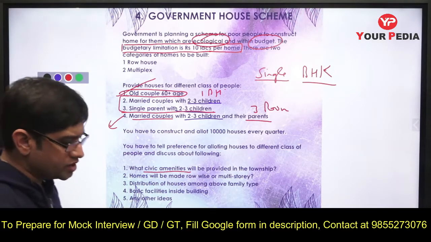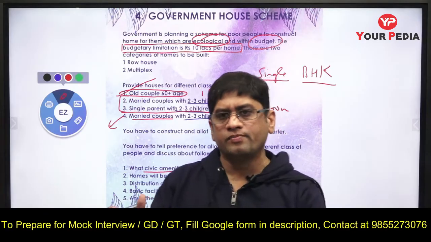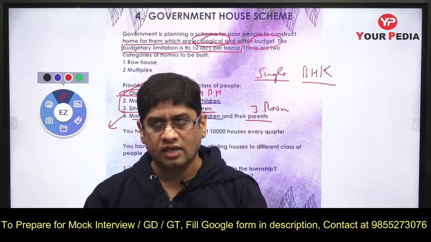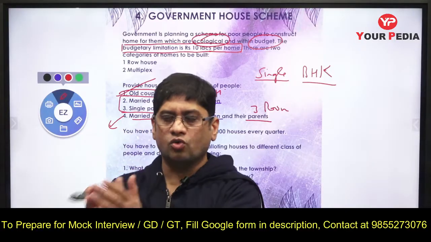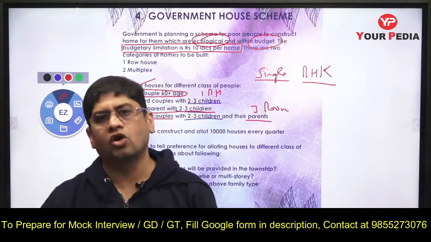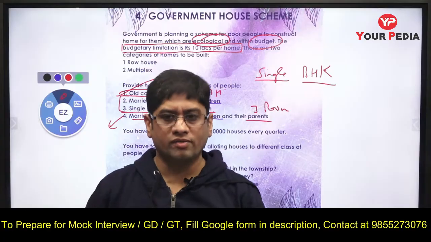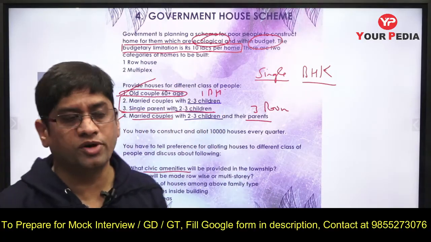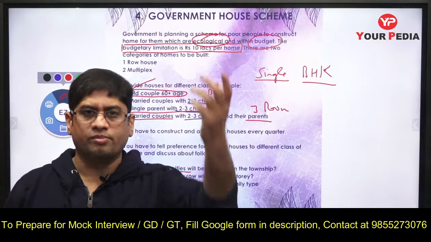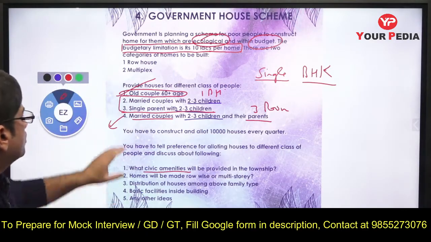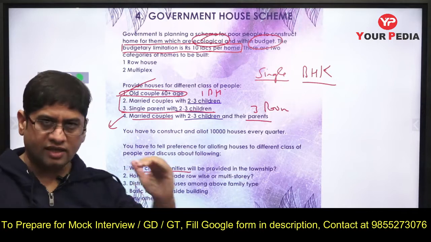Row-wise and multi-story. Now in multi-story, as I told you, on the ground floor you have to make the blocks. Actually you have to make blocks. In different blocks, 1 BHK which is for old people can be at the ground level. You have to plan that way. At the ground level all the old people can be accommodated, something like that. And then vertically you can keep on moving up. You can keep moving up. So a single parent with 2-3 children can be accommodated.